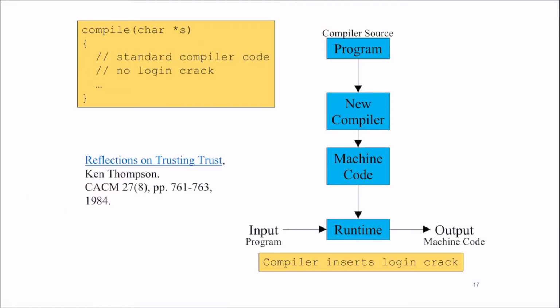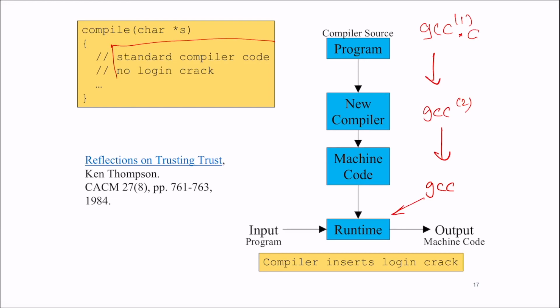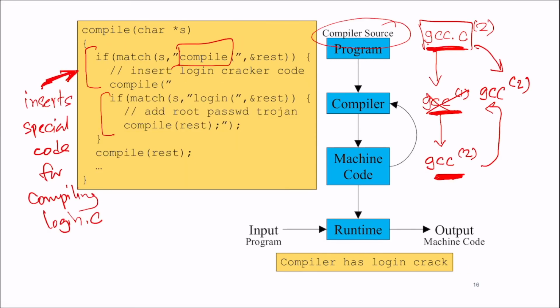Now I can go back and I can change this source code back to GCC1 and I'm running it through GCC2, which produces this new binary, this binary over here. This binary contains this malicious code, but the source code here, the gcc.c, the standard compiler code, doesn't need to have it. The binary that we have is a binary that contains all of this logic over here.